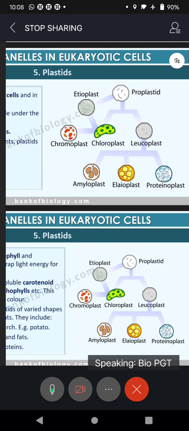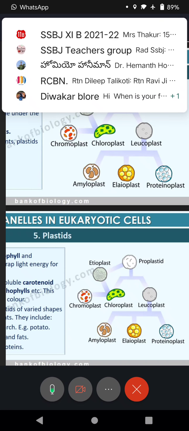And chromoplast, you must be seeing in your own home, in your garden. Colorful leaves, a plant having, say, top yellow color, middle brown color, down green color. These are chromoplast, means coloring one, other than the green. And look at the leucoplasts. Leucoplasts are colorless. They don't have color. They simply store. They store starch.